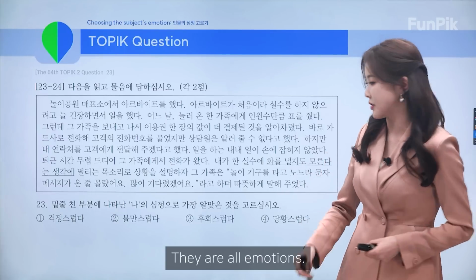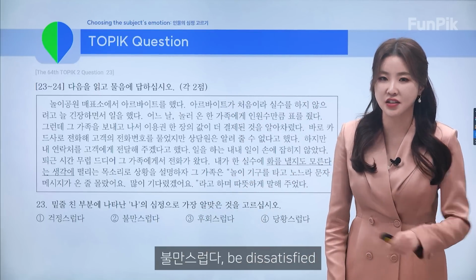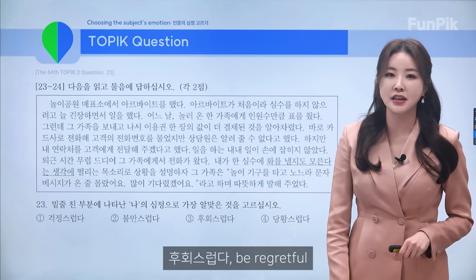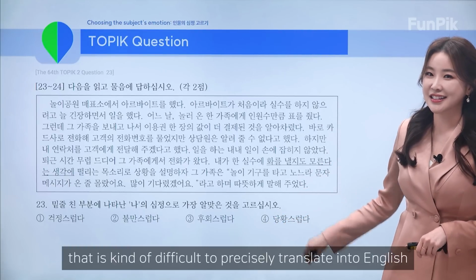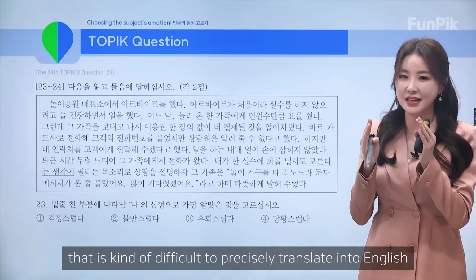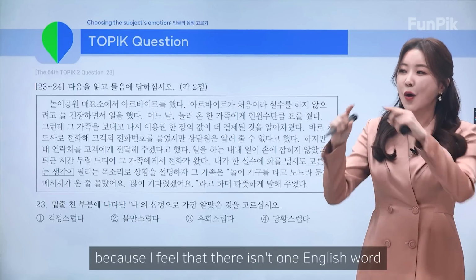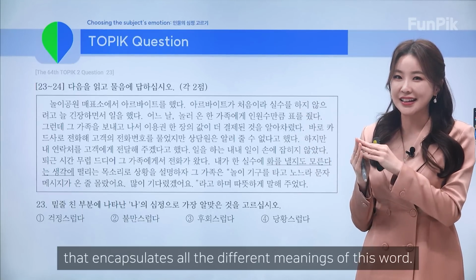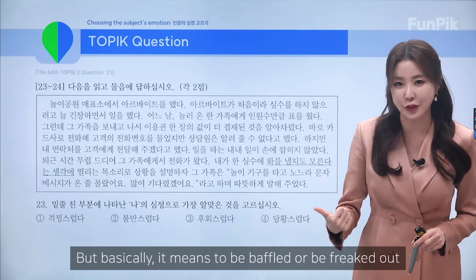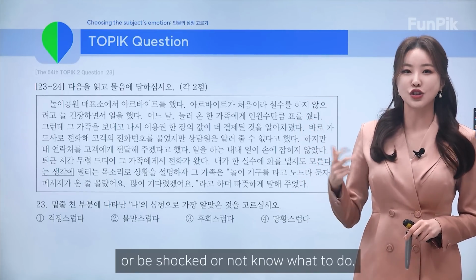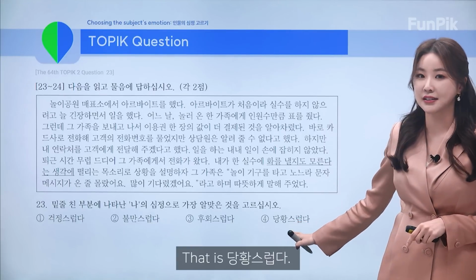They're all emotions. 걱정스럽다, be worried. 불만스럽다, be dissatisfied. 후회스럽다, be regretful. 당황스럽다 is an expression that is difficult to precisely translate into English because I feel there isn't one English word that encapsulates all the different meanings of this word. But basically it means to be baffled or freaked out or shocked or not know what to do. So that is 당황스럽다.